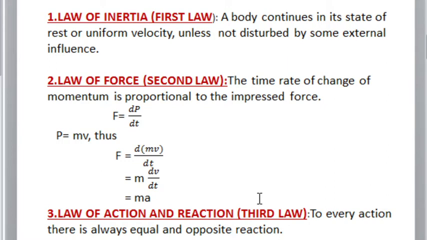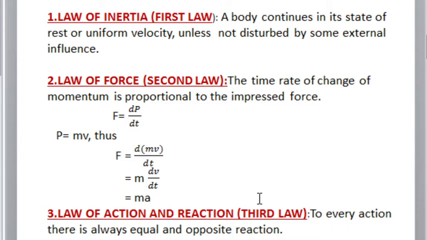For generalization, if I am not applying any force on any object in a state of rest or a state of uniform motion, that body continues in that particular state. If I am not applying any force on a book which is at rest, that book remains in that state. If I am not applying any force on a moving ball, that ball continues in a state of motion.